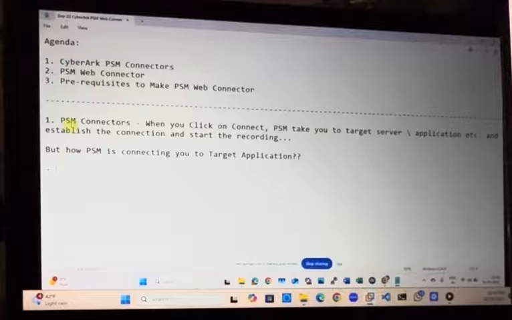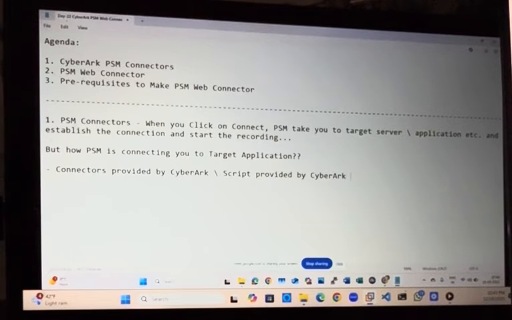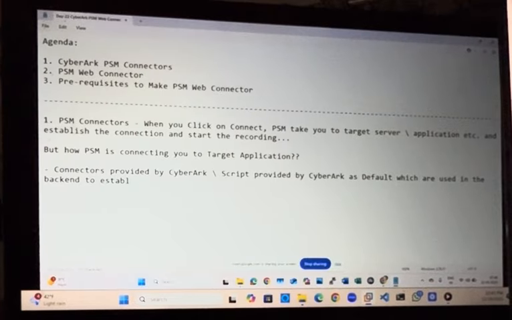So there are some connectors provided by CyberArk, or in simple terms, you can call it a script provided by CyberArk by default, which is used in the backend to establish the connection.